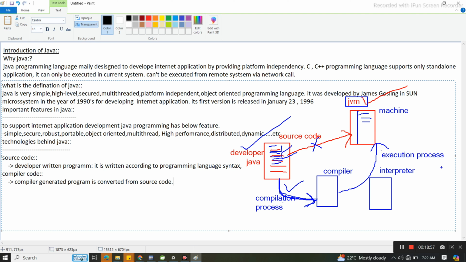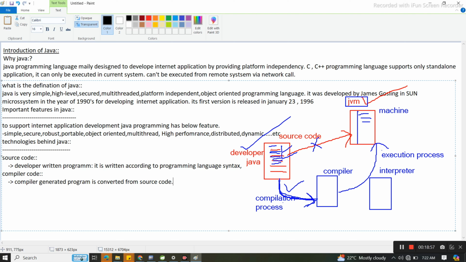Clear or not? Let me repeat. This is source code. This is developer written code, human written programs. This code can't be understood by JVM directly, because JVM is a machine. A machine is not going to understand what a human has written. A human mindset, a machine can't understand.